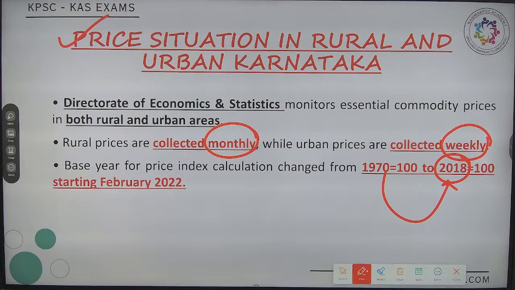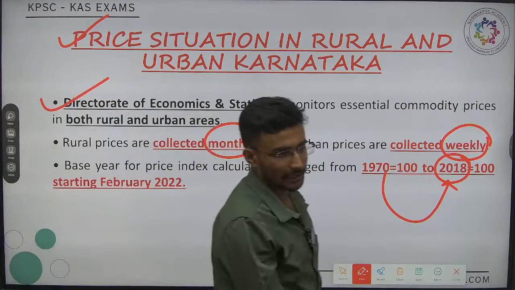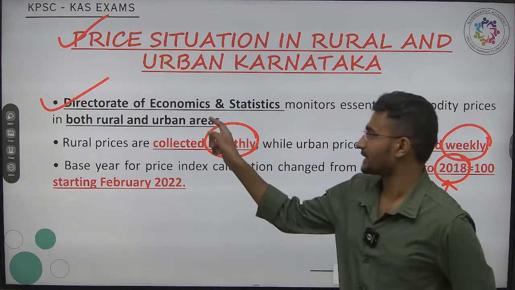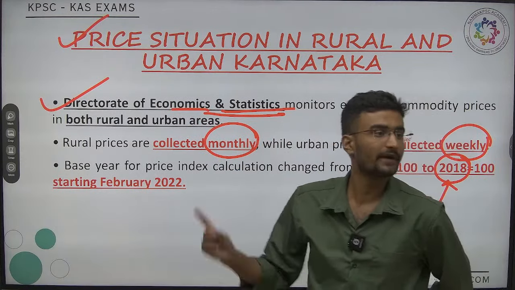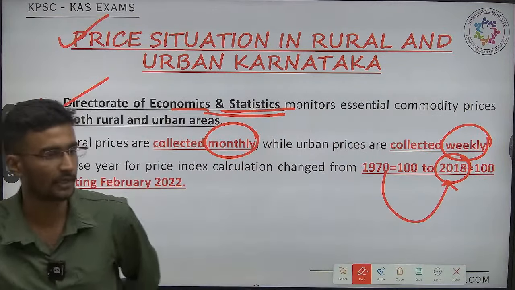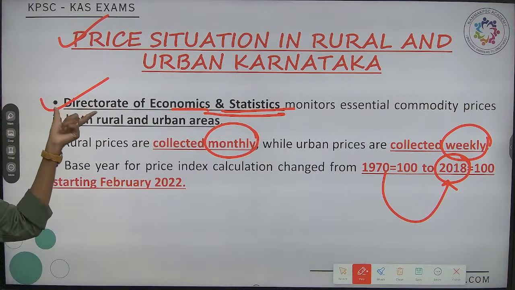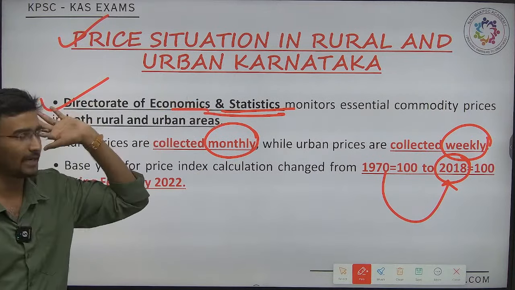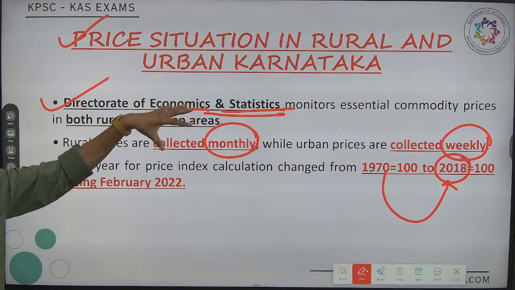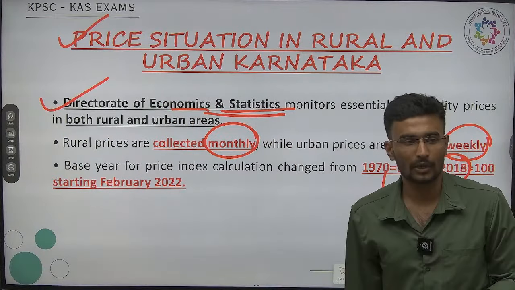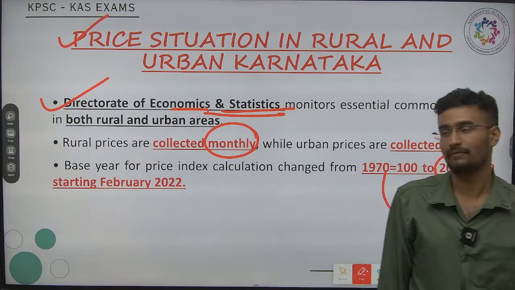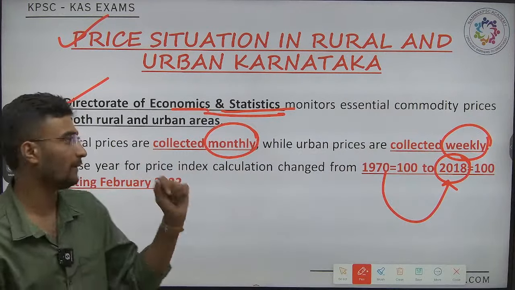But if you ask who at Karnataka, at Karnataka it is the Directorate of Economics and Statistics. Everybody knows the department NSO. At Karnataka level it is released by the Directorate of Economics and Statistics. They will analyze the data at both rural as well as urban level. Okay? Yes, highly important one.